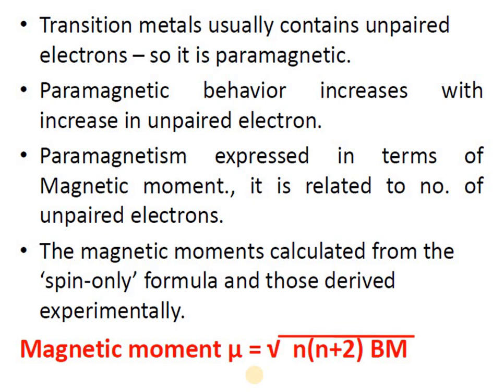Next, this paramagnetic character is due to unpaired electrons, and it is calculated mathematically by using the formula square root of n into n plus 2 BM. BM means Bohr magneton. Okay, what is n? n is the number of unpaired d electrons.